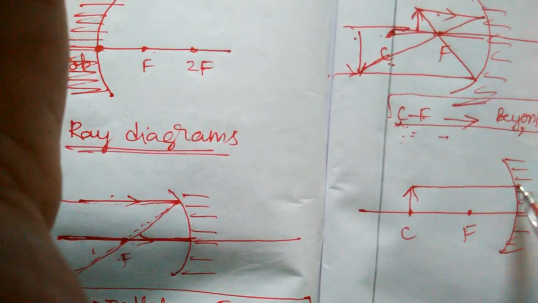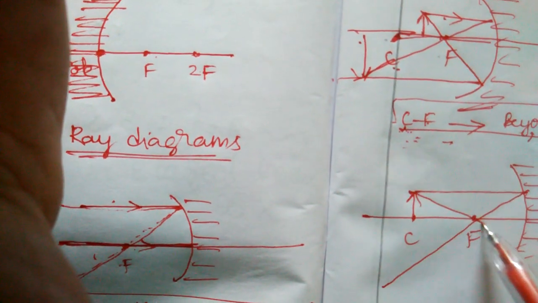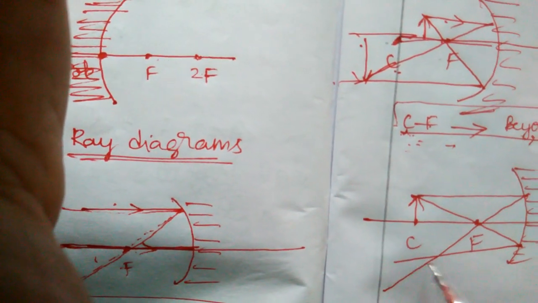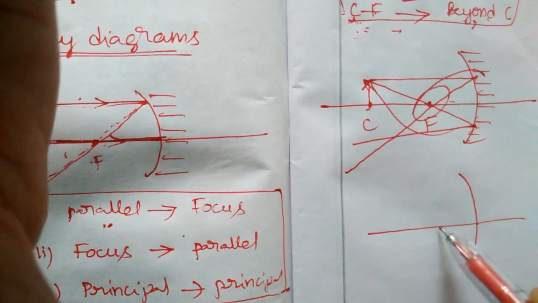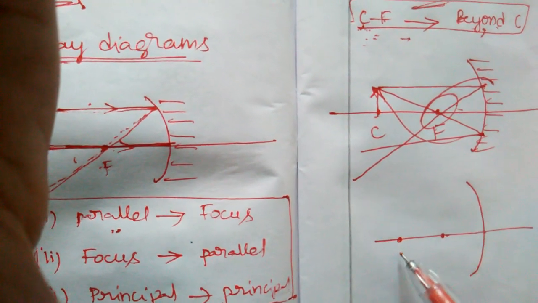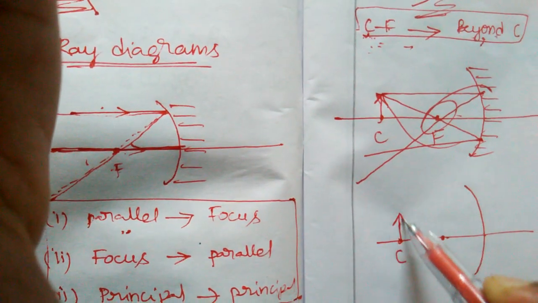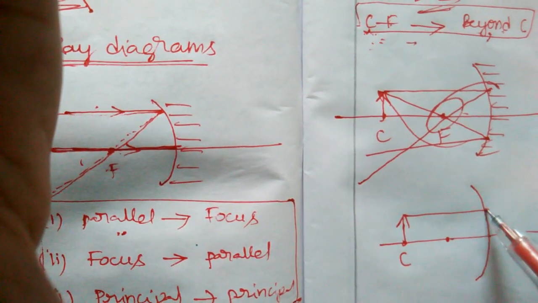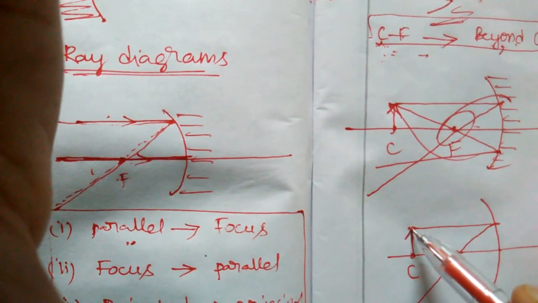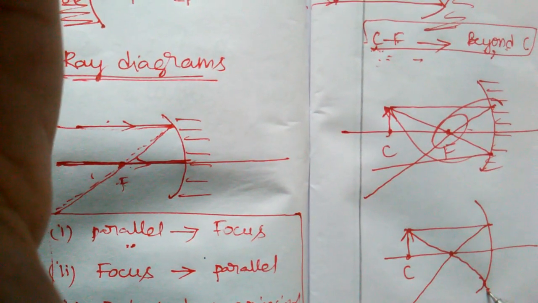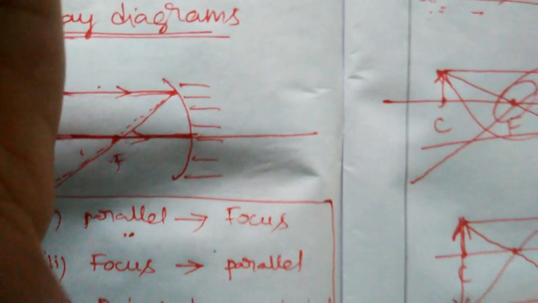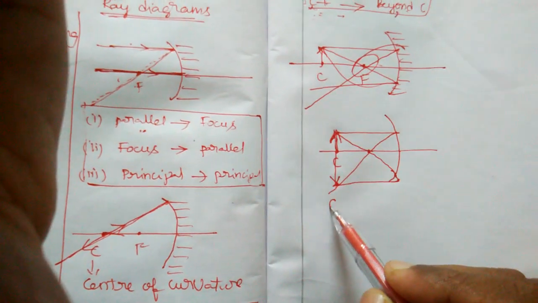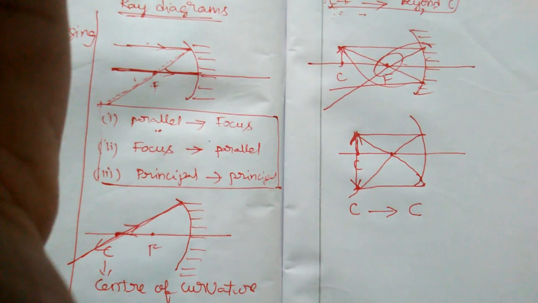Please see, it's passing through F. I will make another diagram. This is F and this is C, I place the object here. See what happens. The image is formed at C only. When you place the object at C, the image is also formed at C only.